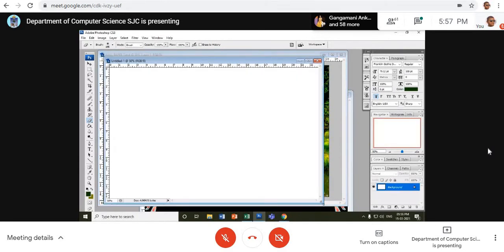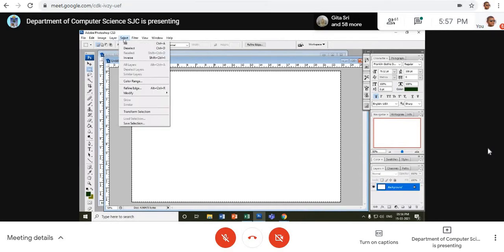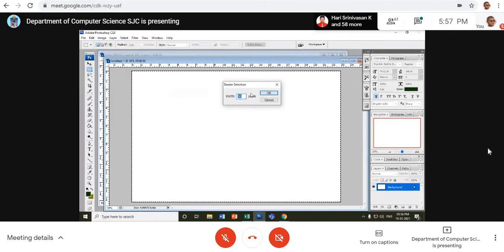See, I have this. Now I want to give a border. How do I give a border? Select everything, Control A. I've selected it. Then go to Select, Modify, Border. Please make note of it. Select, Modify, Border. Click over this. See, the pixel that I have given is 50.